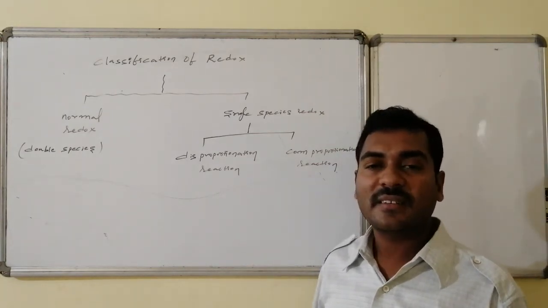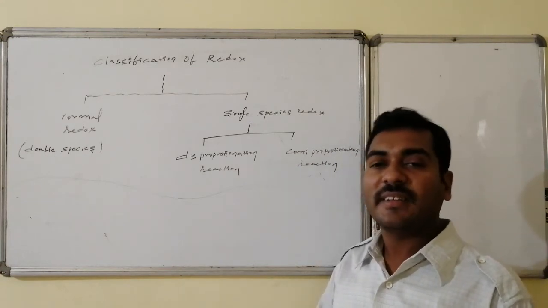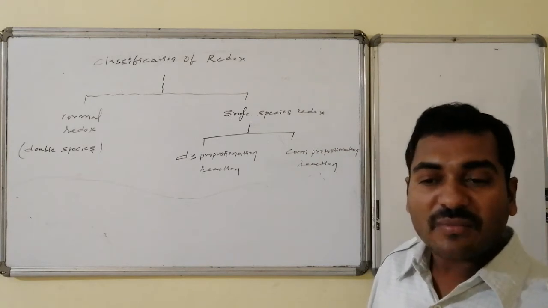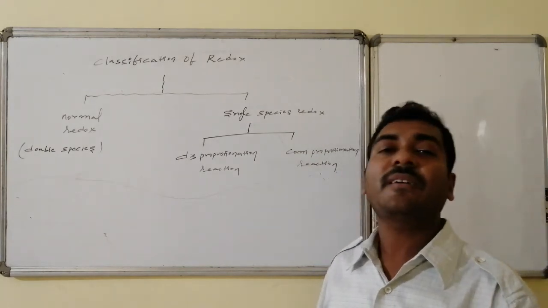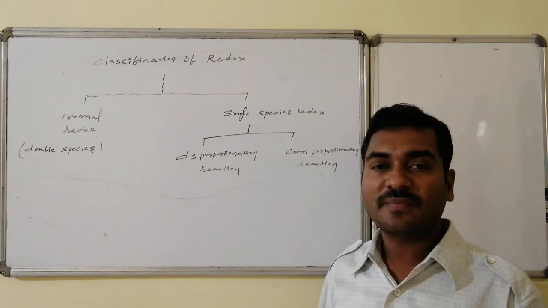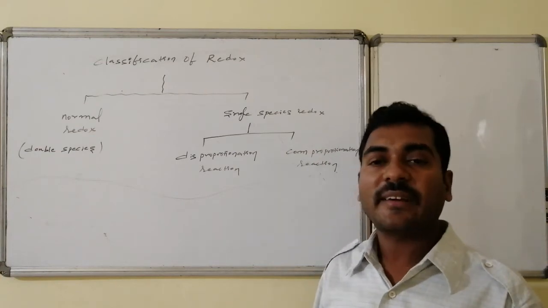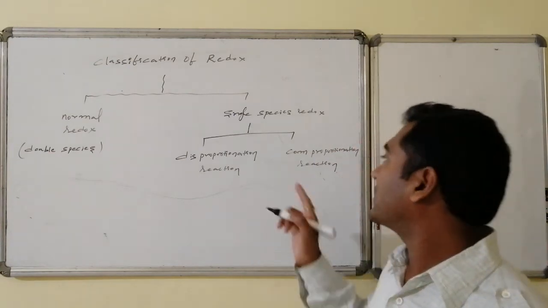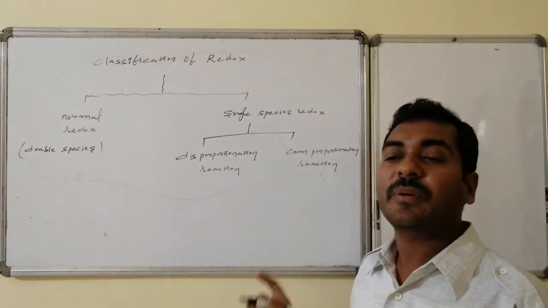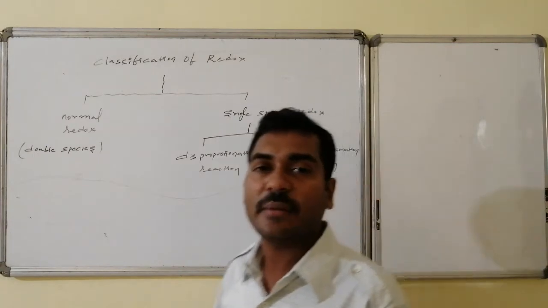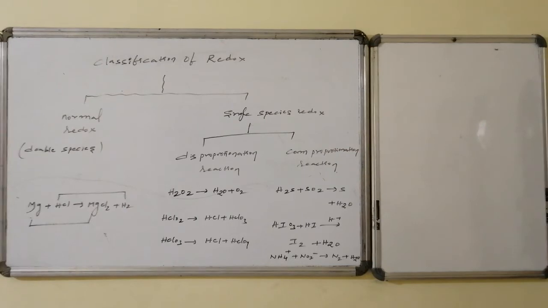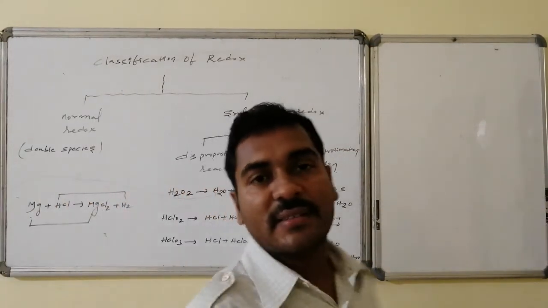As a starting material with an intermediate oxidation state, it enhances oxidation number and it also decreases oxidation number. Whereas in a comproportionation reaction, with more than one species of different oxidation states, one higher, one lower, of the same central atom, it is converted to a single molecule containing an intermediate oxidation state. Such reactions are said to be comproportionation reactions. Let us go for the examples. The normal redox reactions, that is, reactions involving two species.